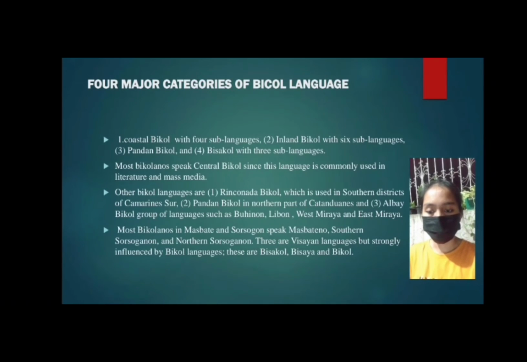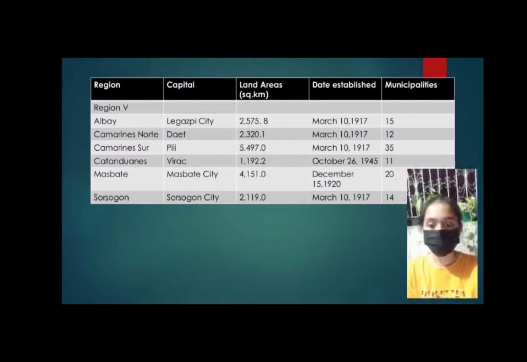Most Bicolanos in Masbate and Sorsogon speak Masbateño, Southern Sorsoganon, and Northern Sorsoganon. These three are Visayan languages but strongly influenced by Bicol languages. These are Bisakol, Bisaya, and Bicol. The table shows the provinces in Region 5, their capital, land areas, date established, and the number of their municipalities.